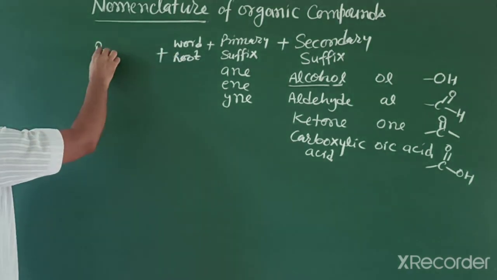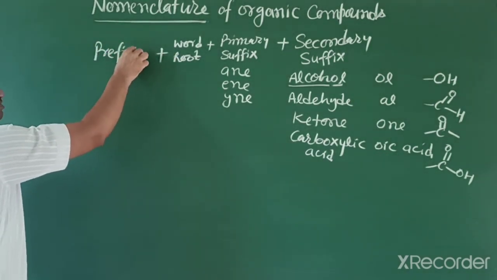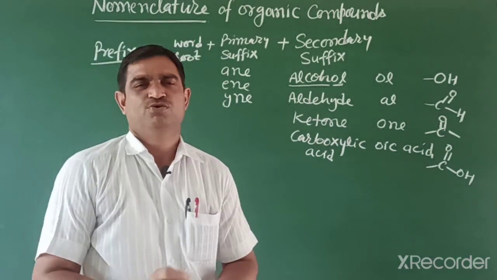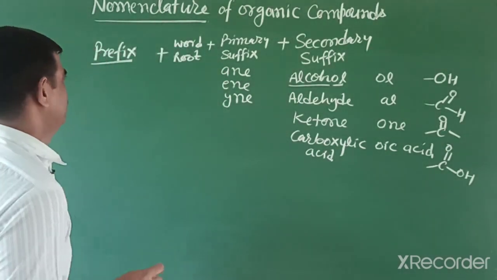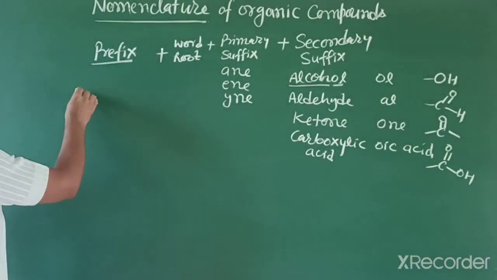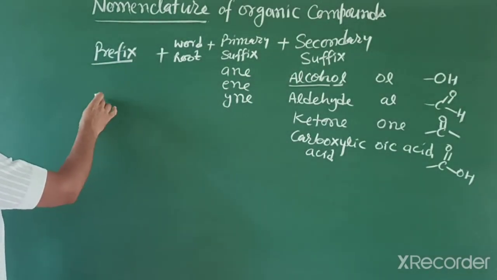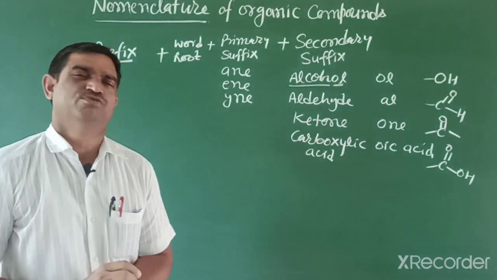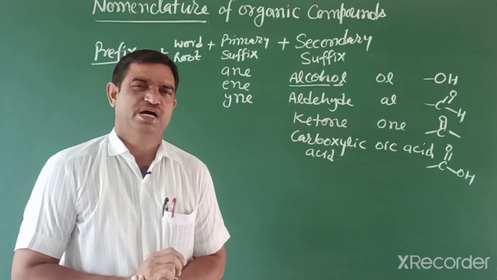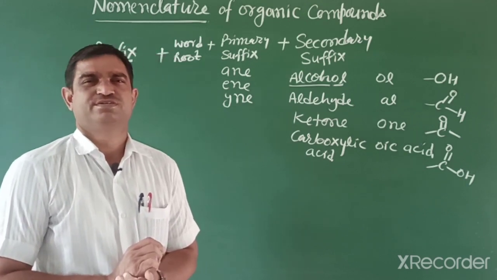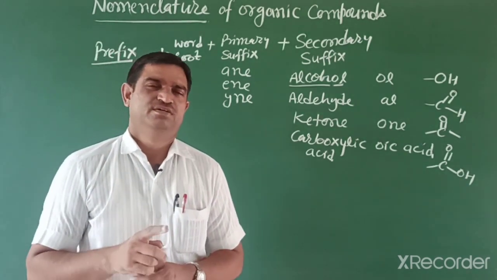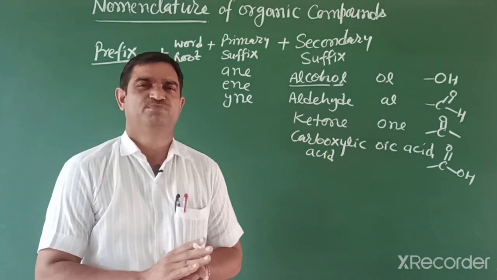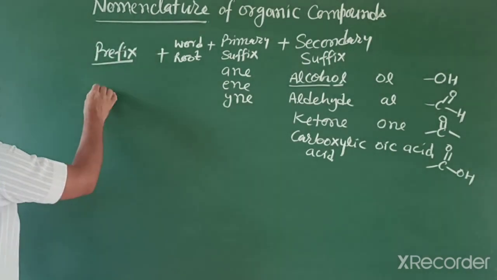Now we write some prefixes. Prefix means, before the word root, either any substituent or some functional group like halogens. If the functional group is chlorine or bromine, then we write chloro, bromo, fluoro, iodo. For a substituent, if one carbon then methyl, then ethyl, propyl, butyl, like this.